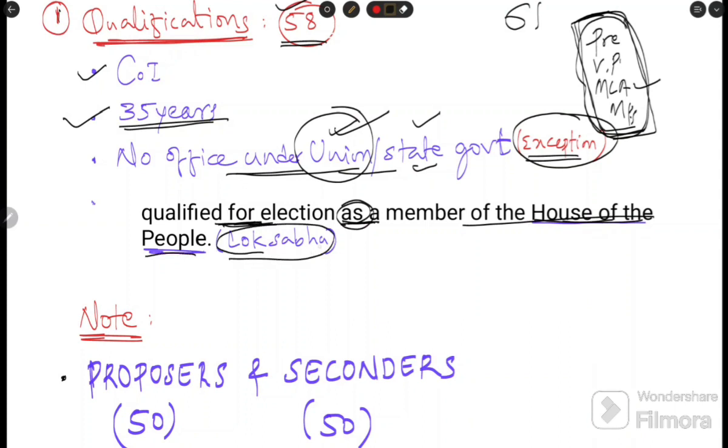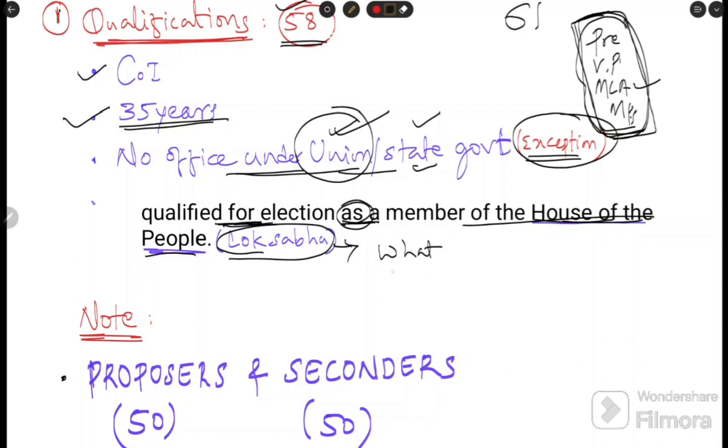It means whatever qualifications are possessed by a Lok Sabha member to contest the election, the same qualifications need to be possessed by the President of India. This is the meaning of this sentence. The same qualifications need to be possessed by the presidential candidate.